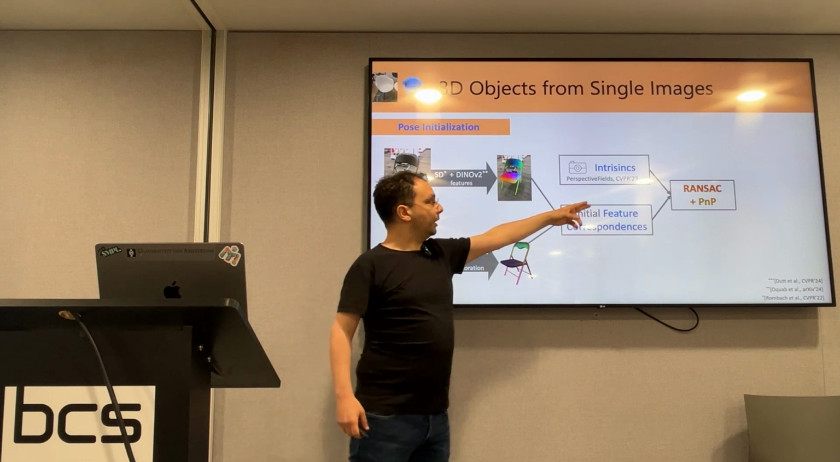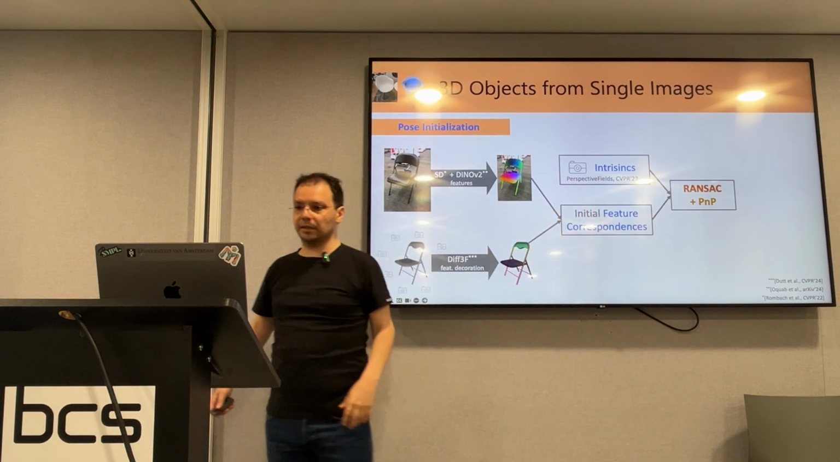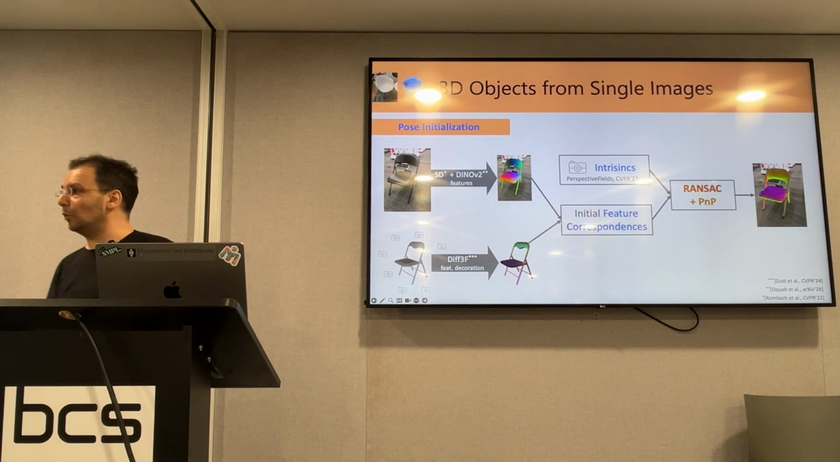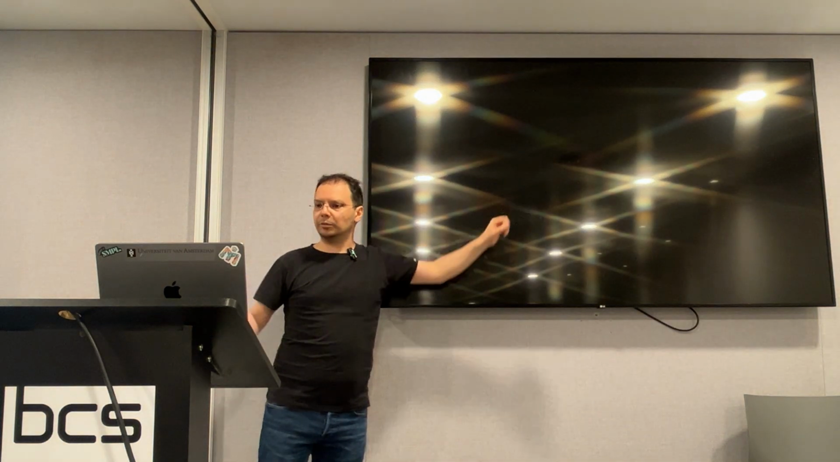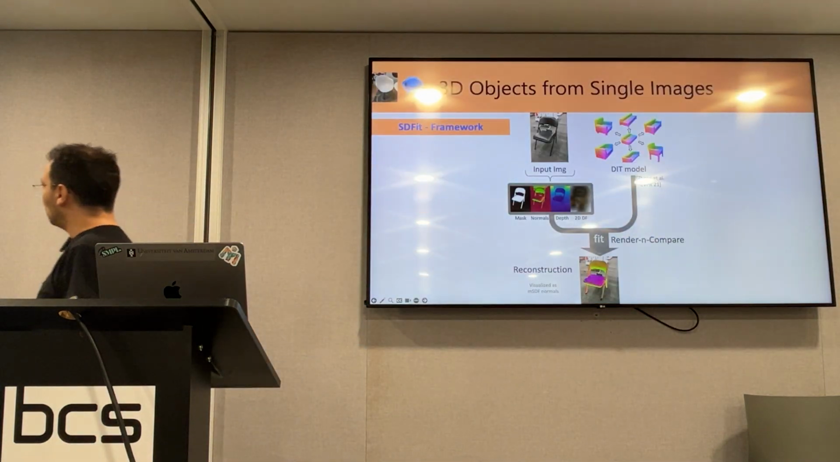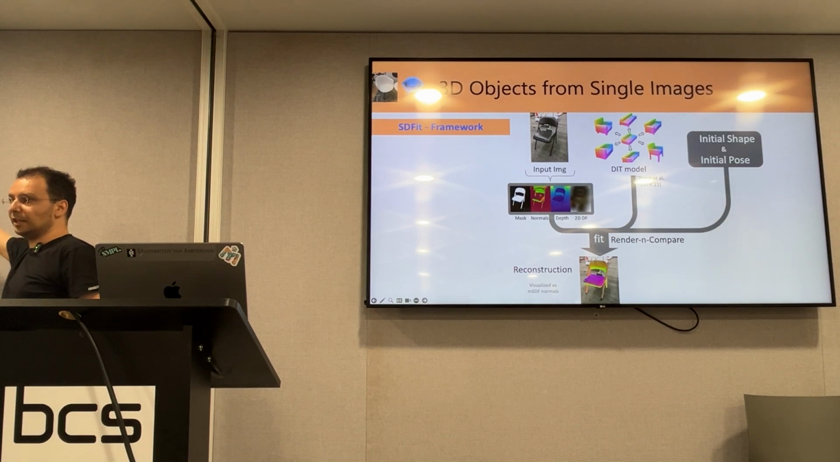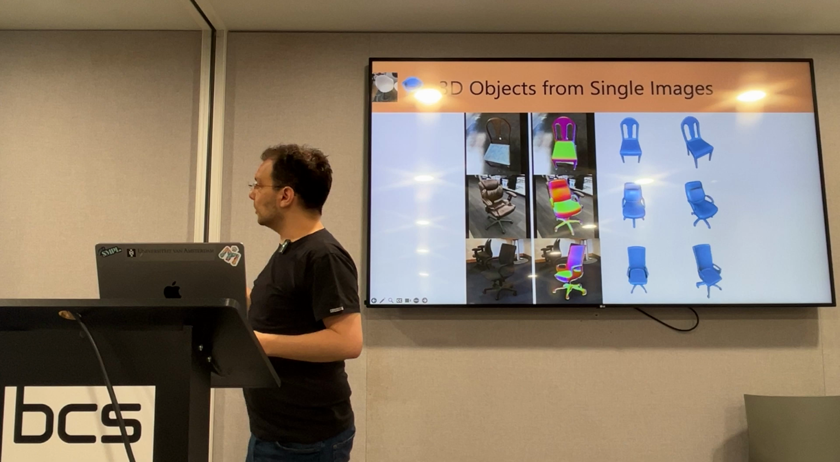So then with some RANSAC and PnP, like standard traditional things, we can keep only the inliers while solving for pose. And this is not perfect, but when it works, it brings us into the right ballpark. So we go back into the render and compare framework and we plug in our initialization and we are good to go. So we see some results for chairs,